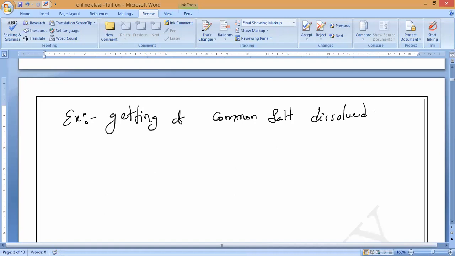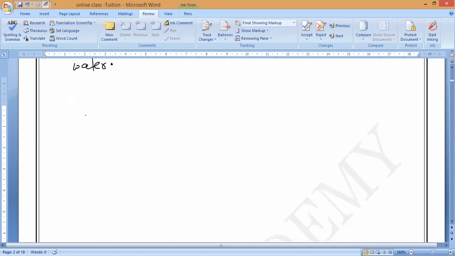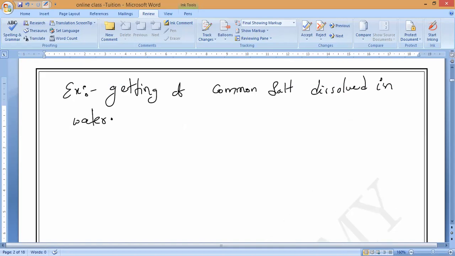It is dissolved salt, dissolved in water, because it is not an insoluble substance. It is a soluble substance. So that is the reason we cannot use the filtration and centrifugation technique. So we will go with evaporation. Is it okay, guys?